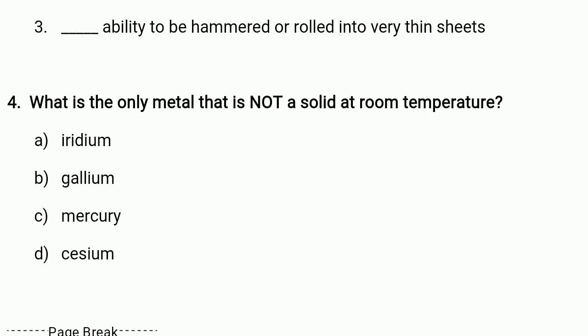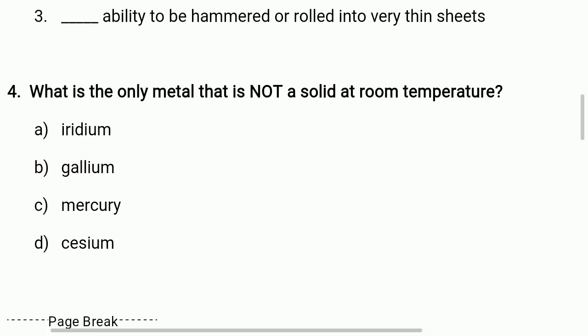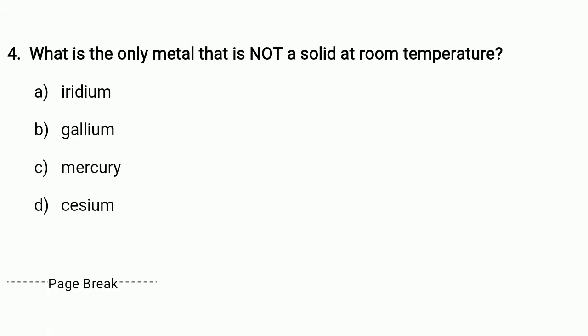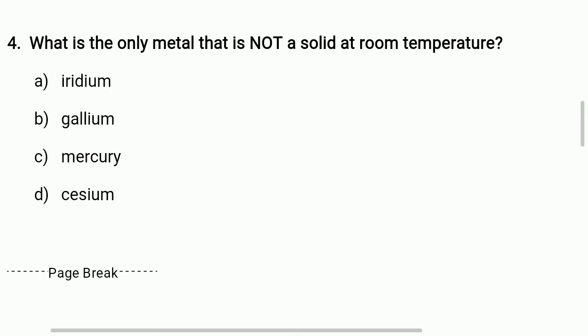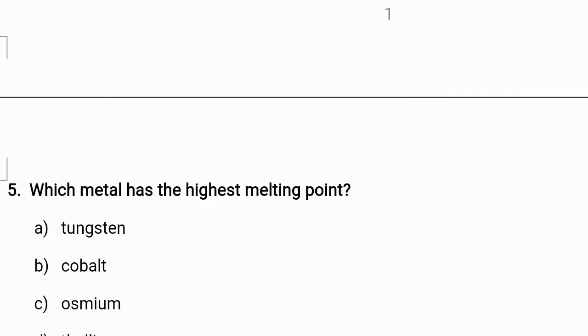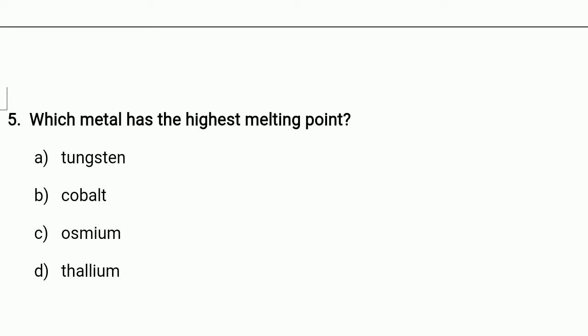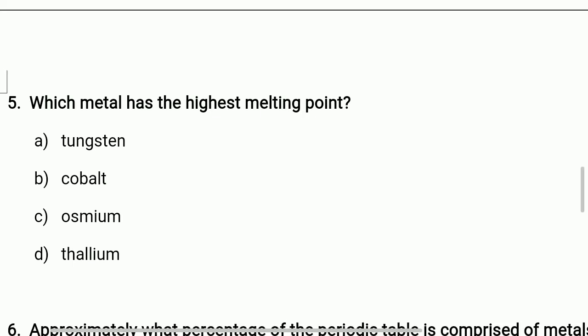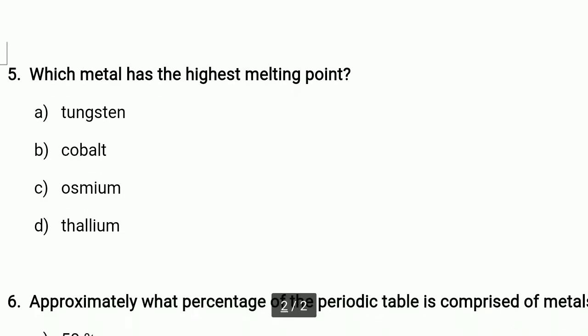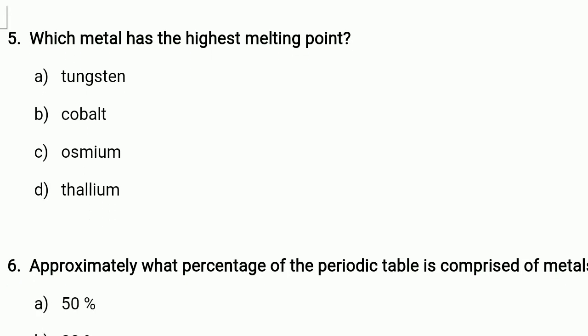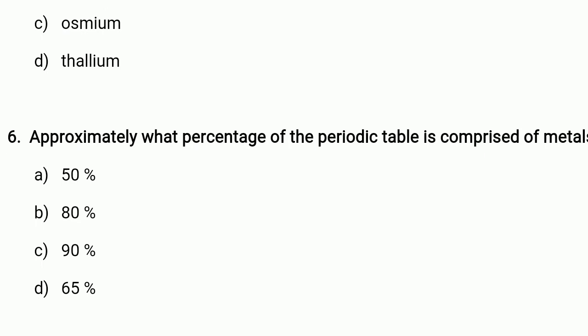Question 4. What is the only metal that is not a solid at room temperature? A. Iridium, B. Gallium, C. Mercury, or D. Cesium. Question 5. Which metal has the highest melting point? Students already know this fact, and they can also relate it to the metal used in the filament of an electric bulb. That metal has the highest melting point.